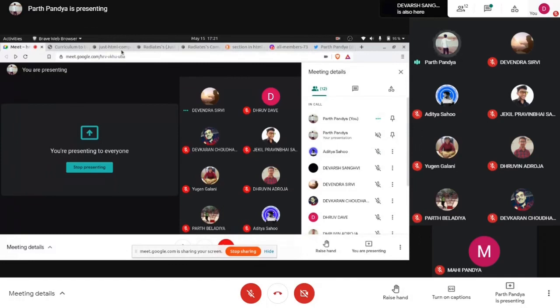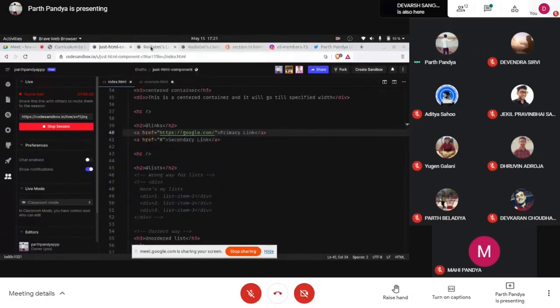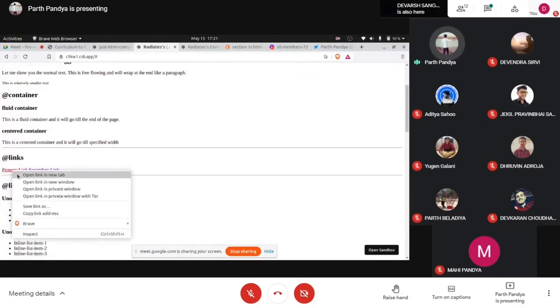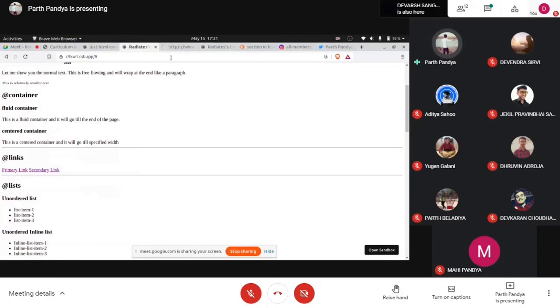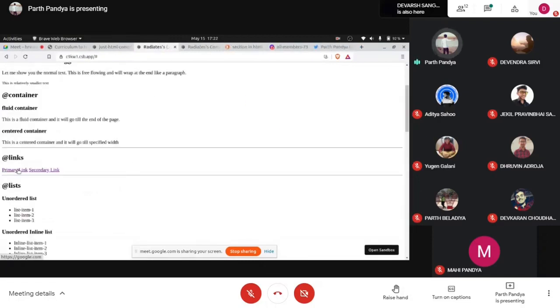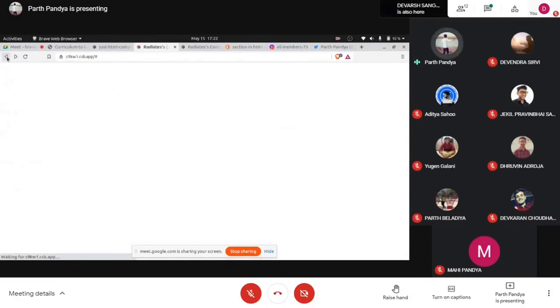Okay. Let me show you an interesting thing. What did we just do now? Eventually we have to right click this, and then click on open link in new tab, and only then this link opens in the new tab. If I directly click on this link, this page will be rendered in the same page only, overriding our original HTML component page.